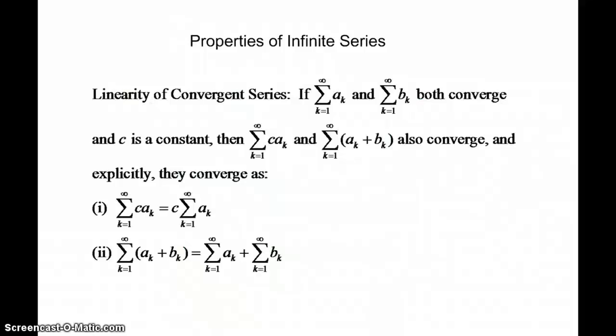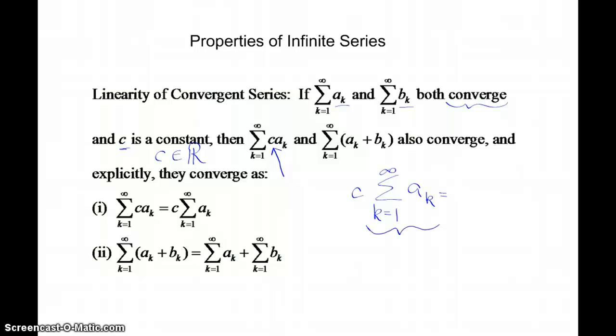Now, let's talk about properties of infinite series if we wanted to add series or multiply things by a series. There's one property here that says if the sum of a sub k and the sum of b sub k both converge, and c is some constant value, some real number value, then if I multiply a sub k, and it could be true for b sub k as well, by a constant, then that doesn't really affect convergence or divergence.